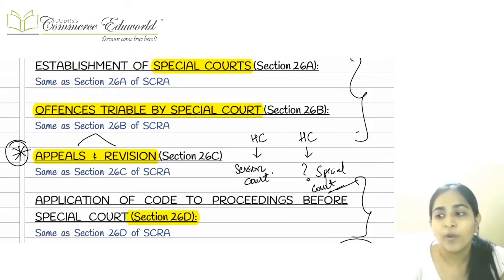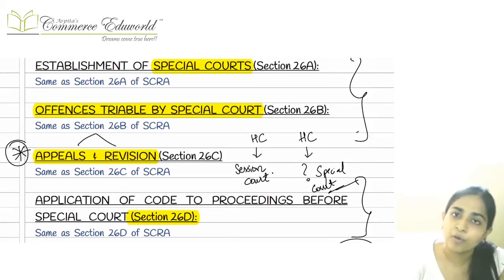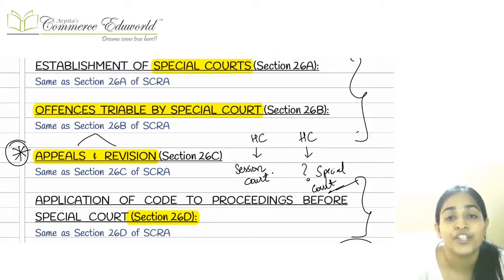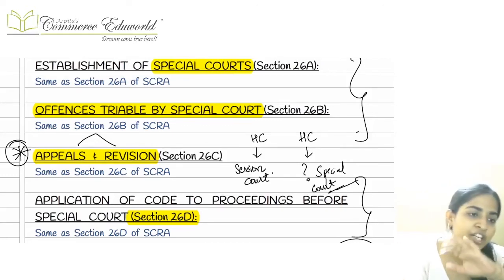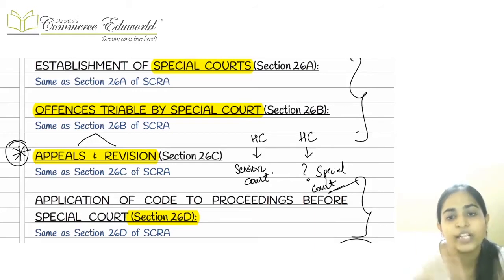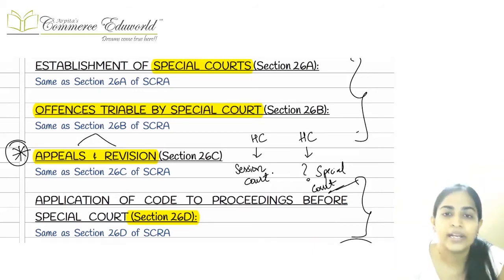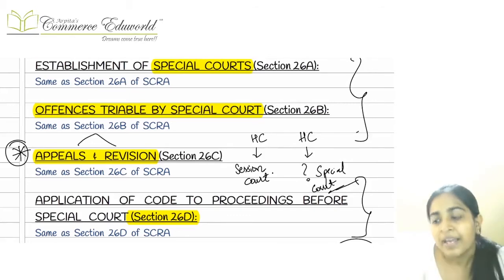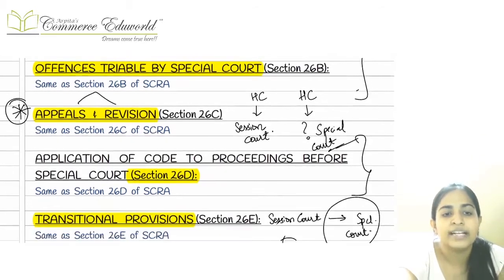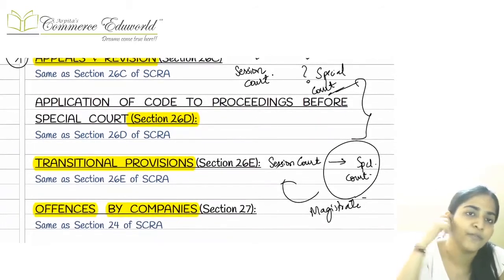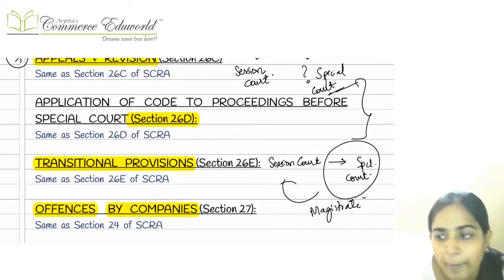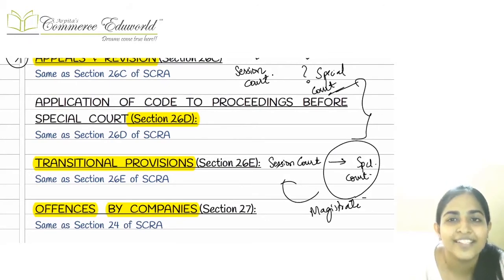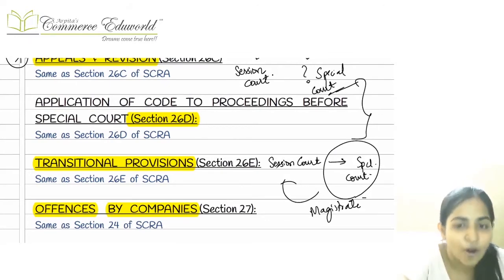Any proceeding going on before the special court will be deemed to be a judicial proceeding, and the Code of Criminal Procedure is going to apply to such proceedings. Just like initially the High Court used to regulate the Session Court, similarly the High Court is now going to regulate the Special Court also. Any person who conducts the proceedings before the Special Court is deemed to be a public prosecutor, having how many years knowledge? Having 7 years knowledge in the field of law.